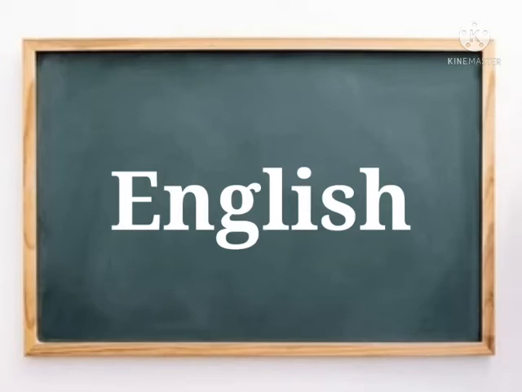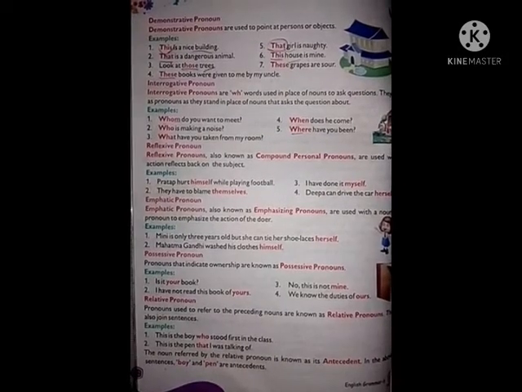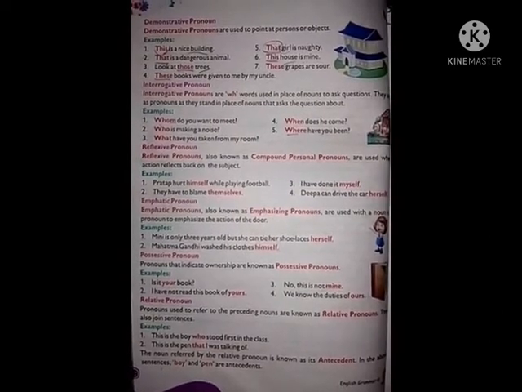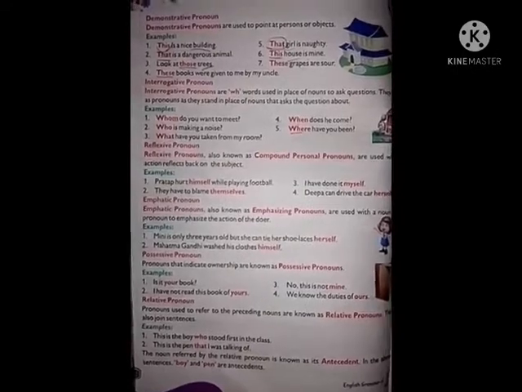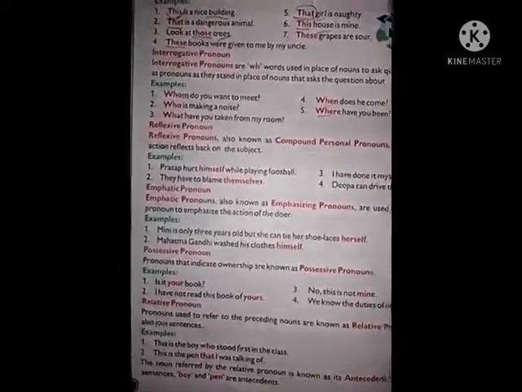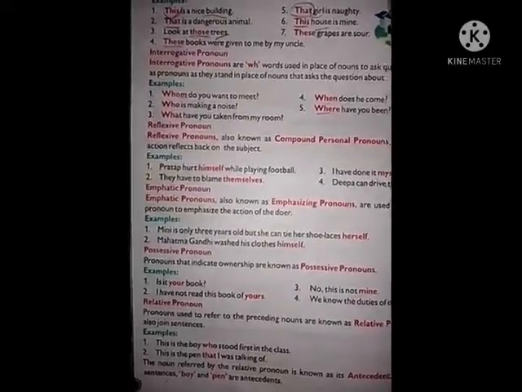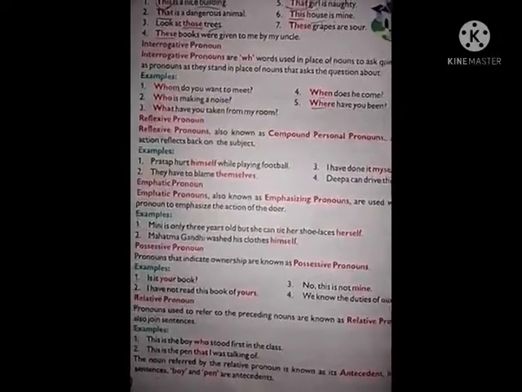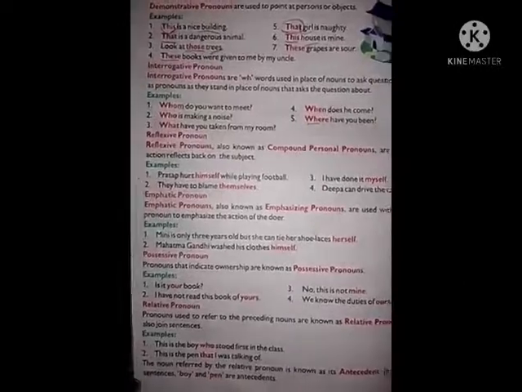So we were discussing the 5th chapter from your English grammar book, which is about pronouns. In our previous class we discussed personal pronoun, demonstrative pronoun and interrogative pronoun, and also what a pronoun is, right? So today we will discuss the rest of the types and the rest of the topics of this chapter. Let's start. All of you open your books, page number 22.